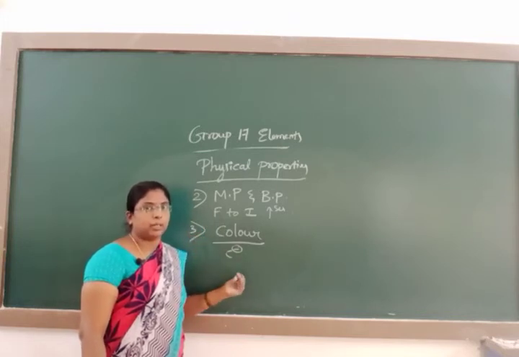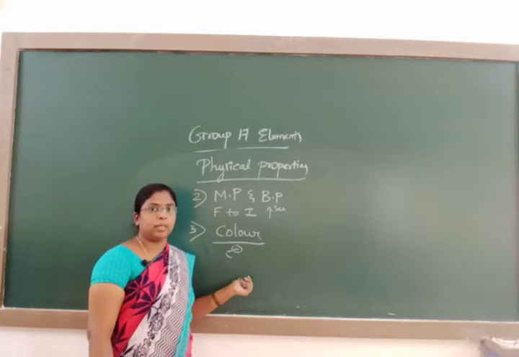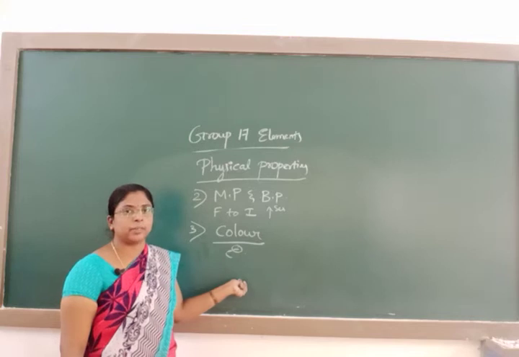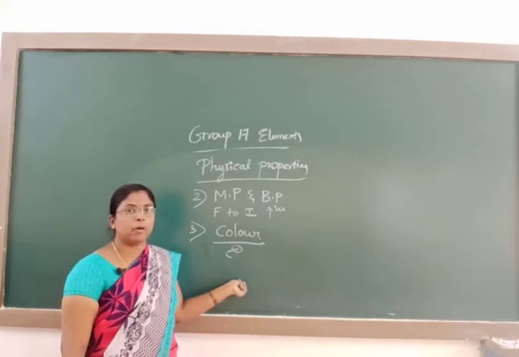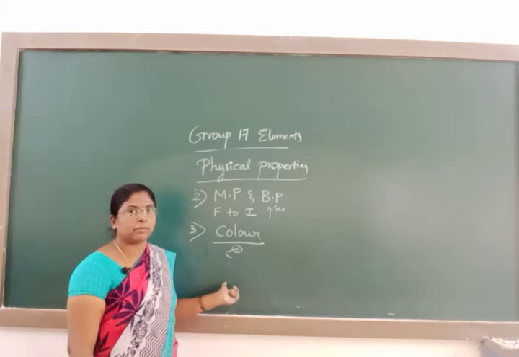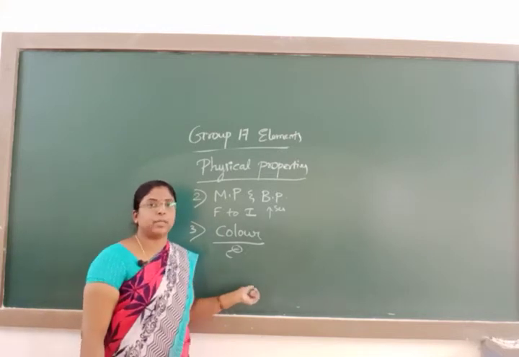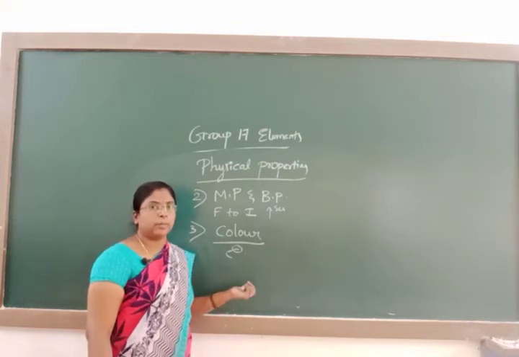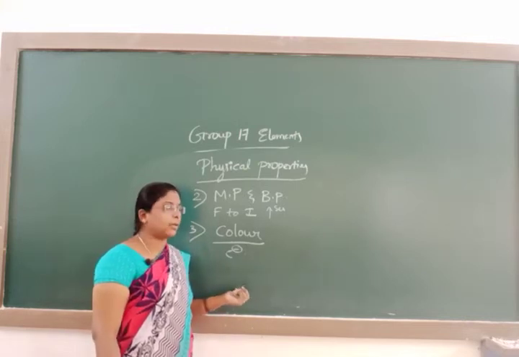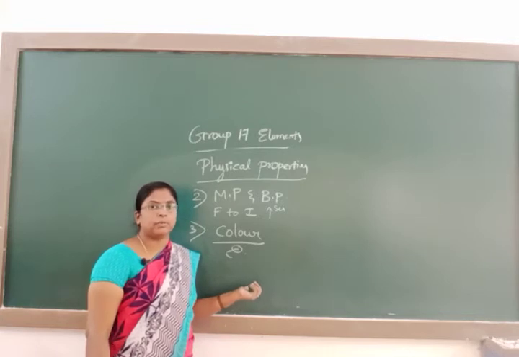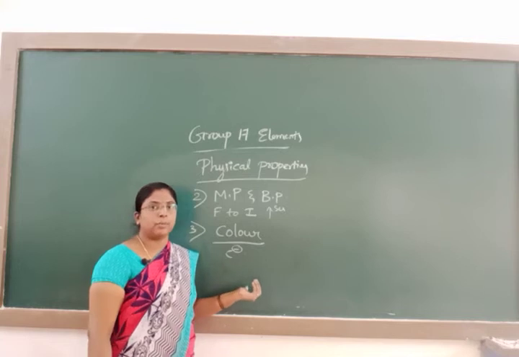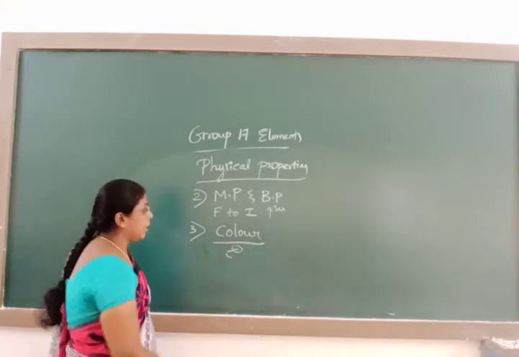Different elements exhibit different colors because this depends upon the quanta of visible radiation they have absorbed. Different elements like fluorine, chlorine, bromine, iodine have different colors because of the difference in the quanta of visible radiation they have absorbed.